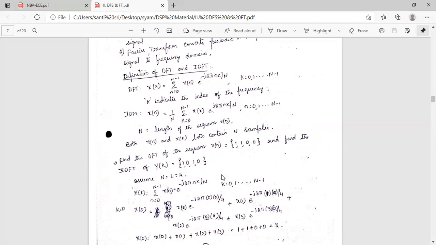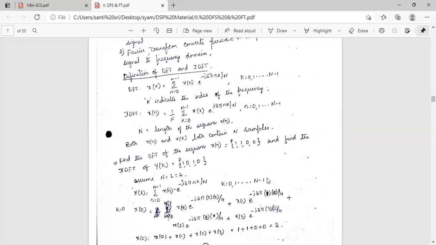Now we will see the problem. Find the DFT of the sequence x of n equal to 1, 1, 0, 0, and find the IDFT of y of k equal to 1, 0, 1, 0. Assume N equal to 4, or length equal to 4. Okay, so x of k equal to sigma n is 0 to N minus 1 x of n into e power minus j 2 pi n k by N.